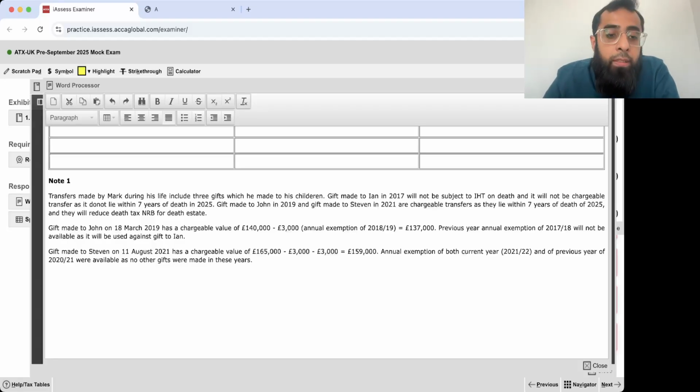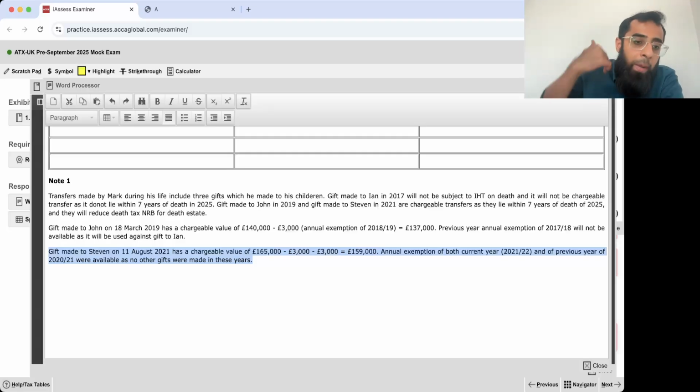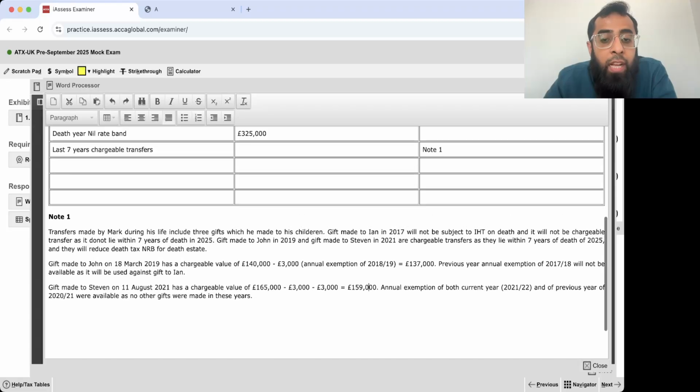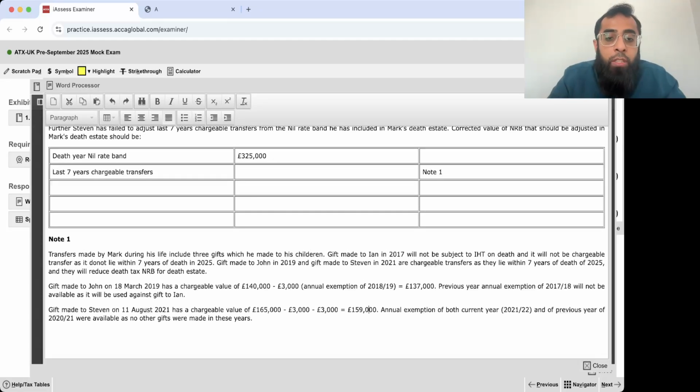Sir, can you repeat it? See, August 21 is 21-22. Go back 1 year, 20-21. There were no gifts in these years. The only previous gift was in 2019. So here the chargeable values are 137,000 and 159,000.